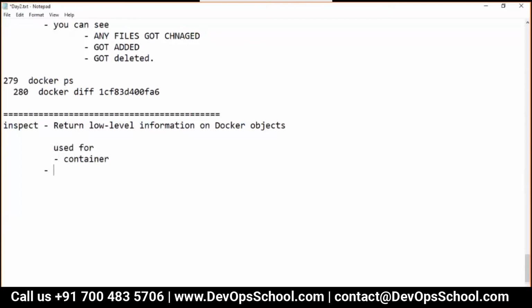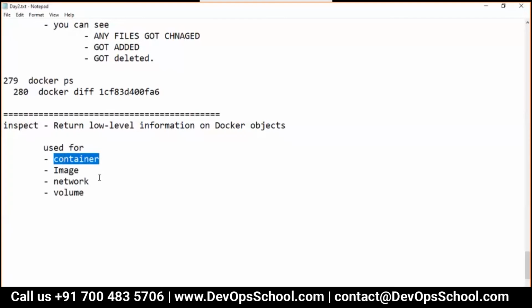You can use it for image, you can use it for network, and you can use it for volume. I have not discussed volume as part of this topic, but I will discuss it with you. Just give me some time. One by one I'll take it further. So now you are only learning container.